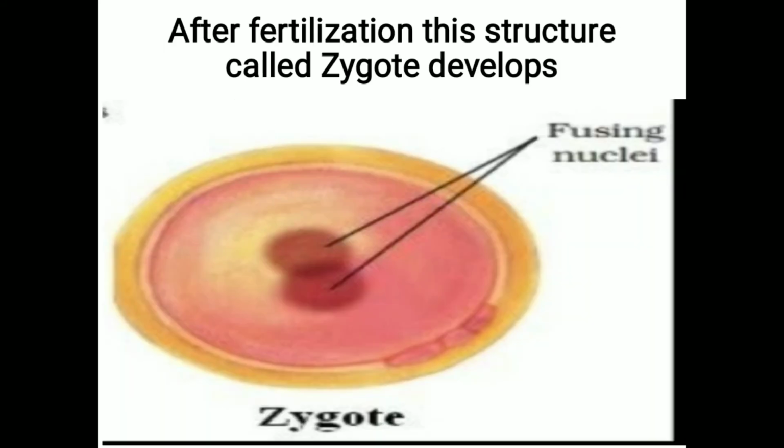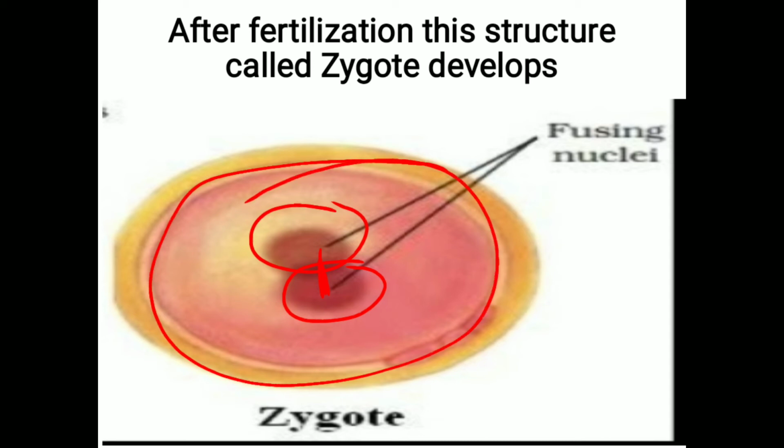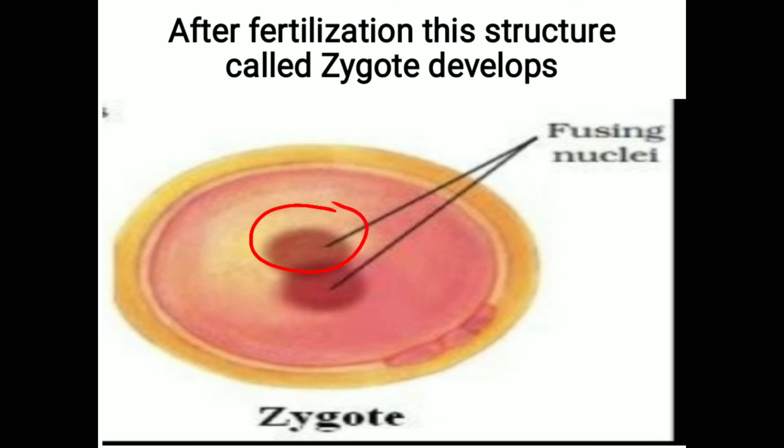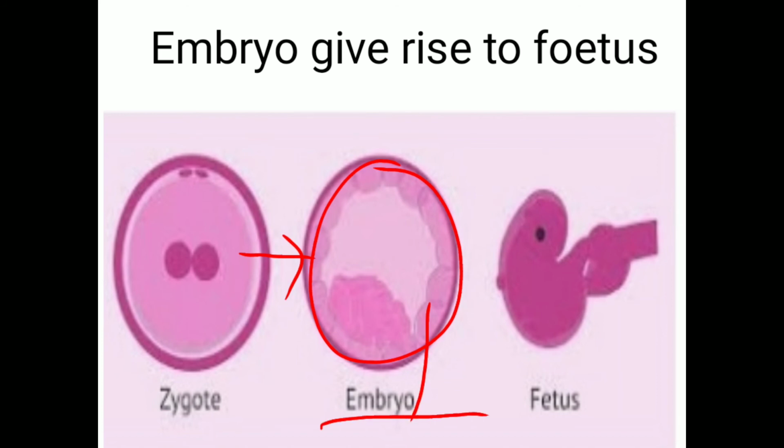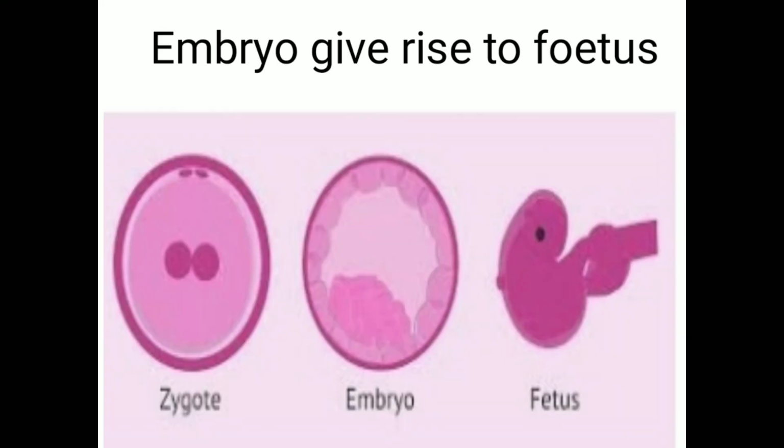Now, during fertilization, the nucleus of the egg and the sperm fuse with each other to form a structure called zygote. This zygote develops into a structure called embryo. Dear students, as we know, embryo is the structure where all the body parts are not identified. But after embryo, a structure is produced in which all the body parts are identified and the structure is known as fetus. Thus, embryo gives rise to fetus.